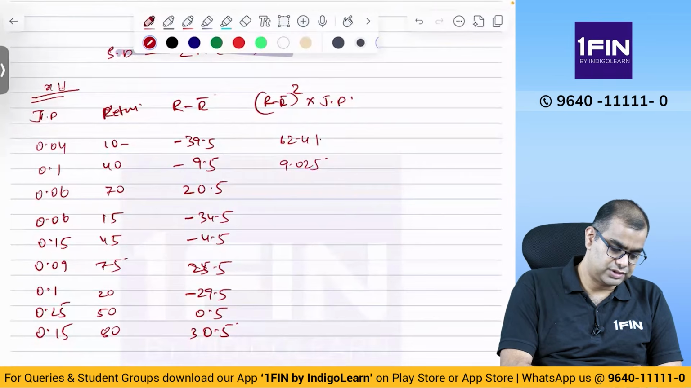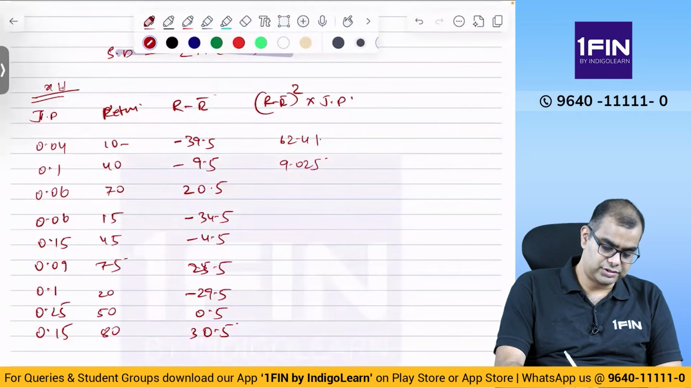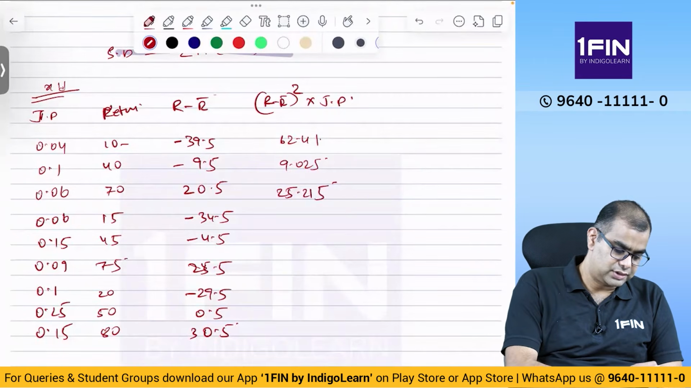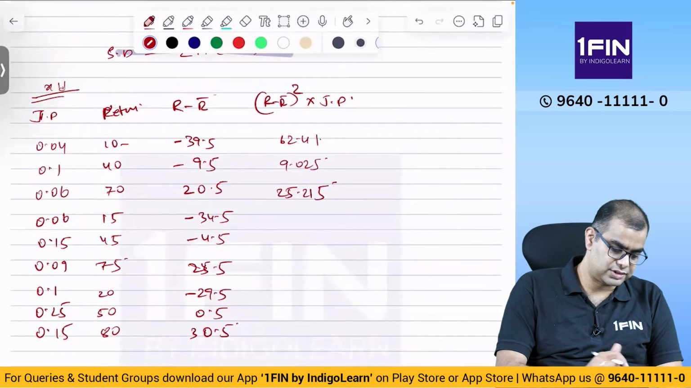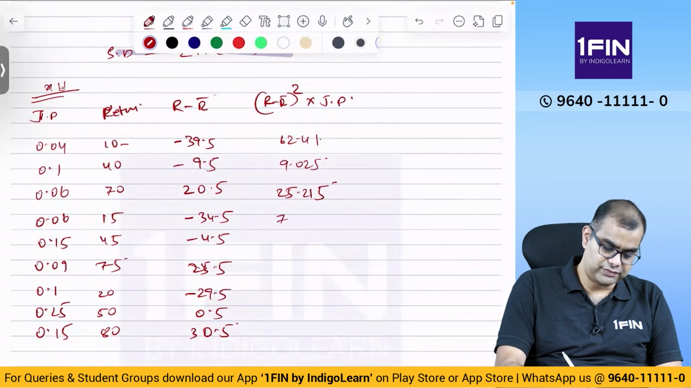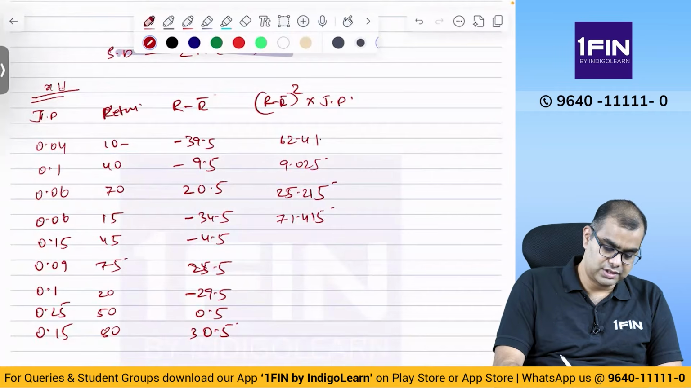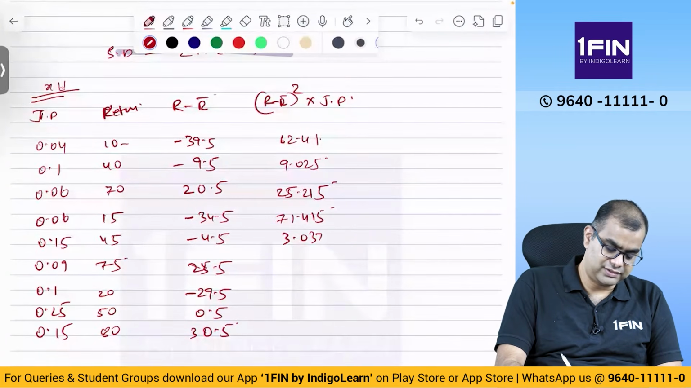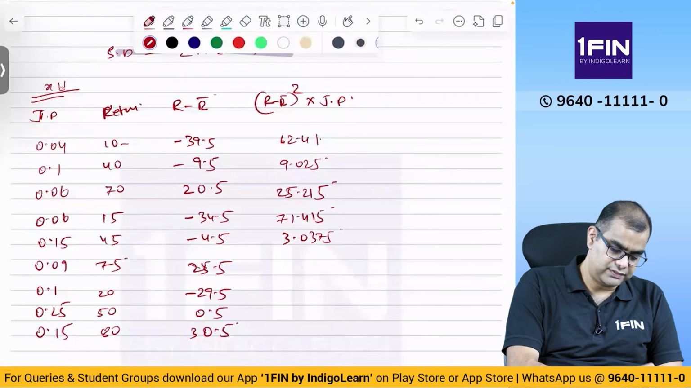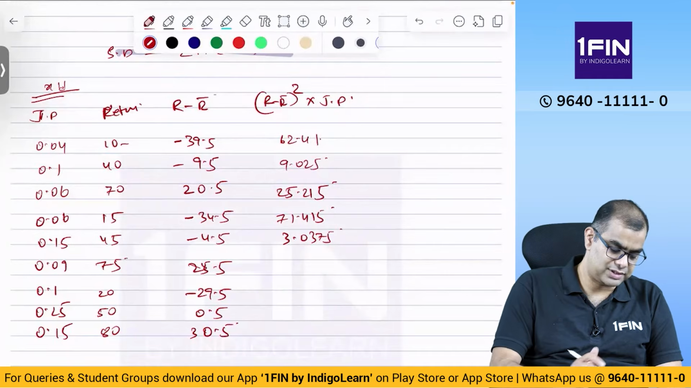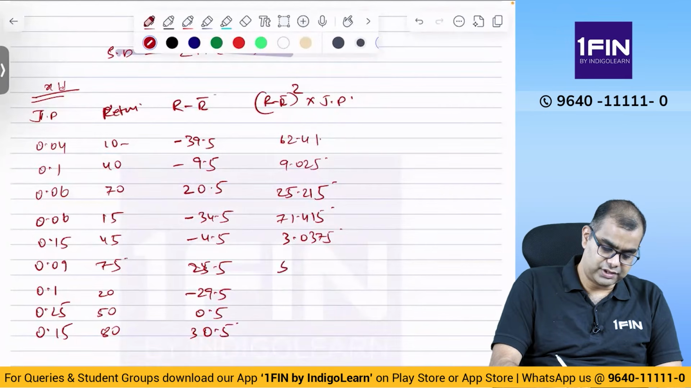20.5 into is equal to into 0.06 is equal to 25.215, then 34.5 into is equal to into 0.06 is equal to 71.415, 4.5 into is equal to into 0.15 is equal to M plus 3.0375, 25.5 into is equal to into 0.09 is equal to M plus 58.5225,